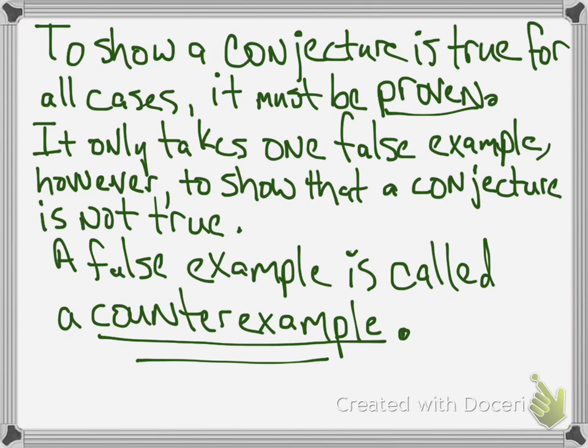To show a conjecture is true for all cases, what you're doing right now is just coming up with a conjecture. You are pretty sure it's true for all cases, but for it to be true in all cases, no matter what example you could come up with, it has to be proven. You have to prove it. It only takes one false example, however, to show that a conjecture is not true. So that false example is called a counterexample. So sometimes, especially when you're doing inductive reasoning, the idea is to try to come up with a counterexample.